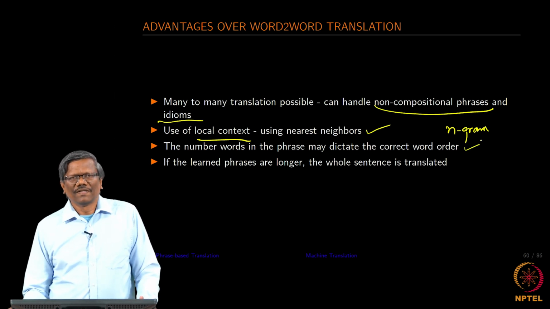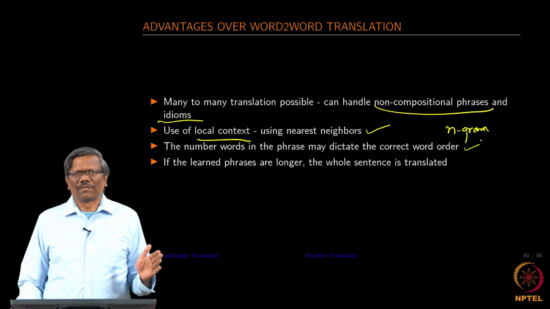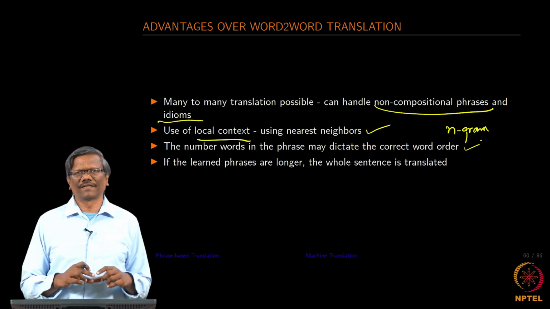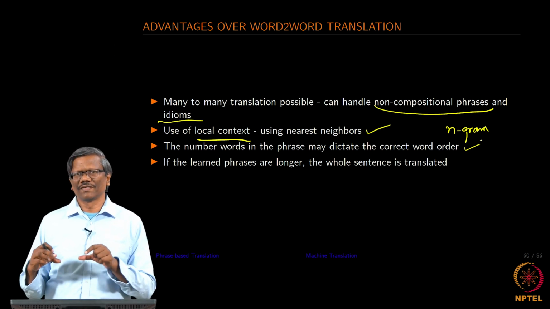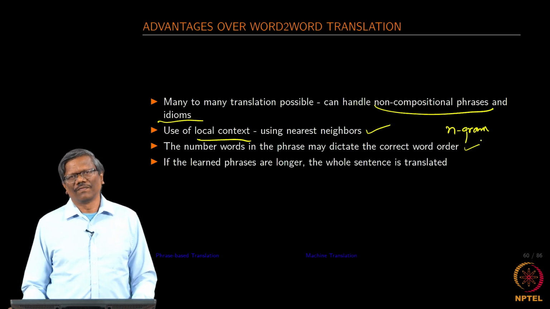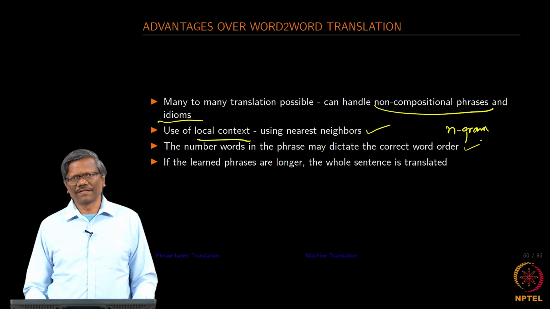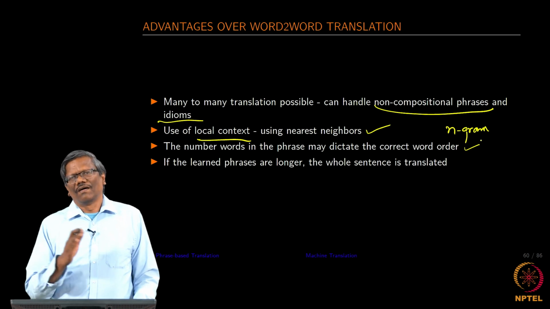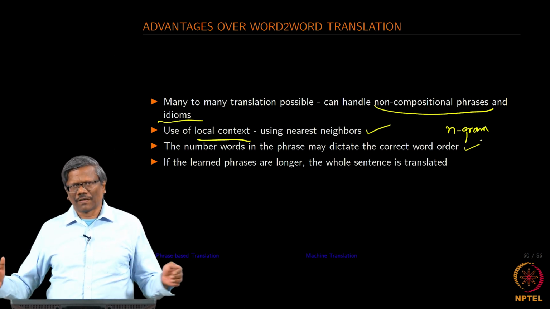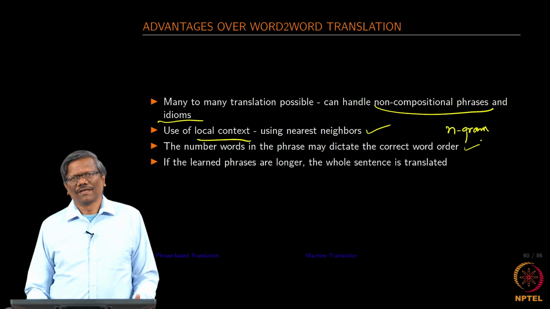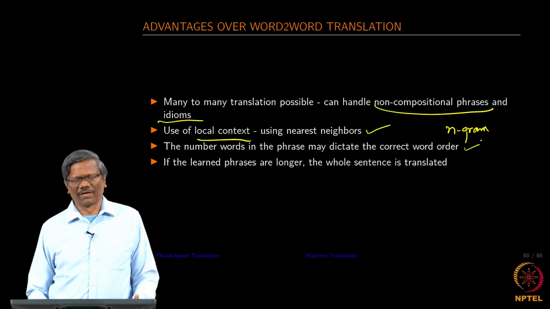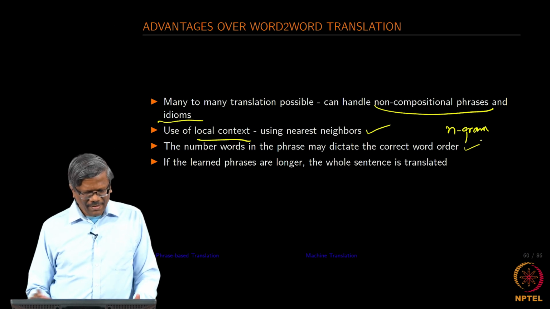Sometimes when you translate from a foreign language to the English language, it is not necessary that the phrases are going to be contiguous in the foreign language as well as in the English language. So, the phrases that you will find in the foreign language may be split into various words in English. We will look at that a little later, how that word order is coming into play.